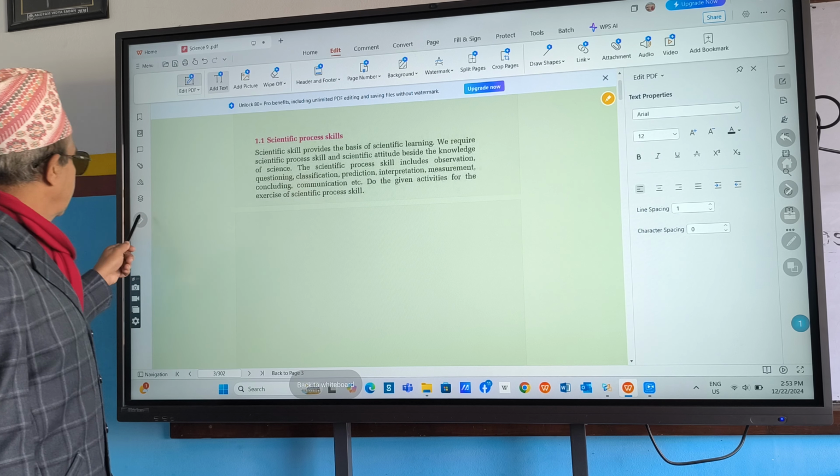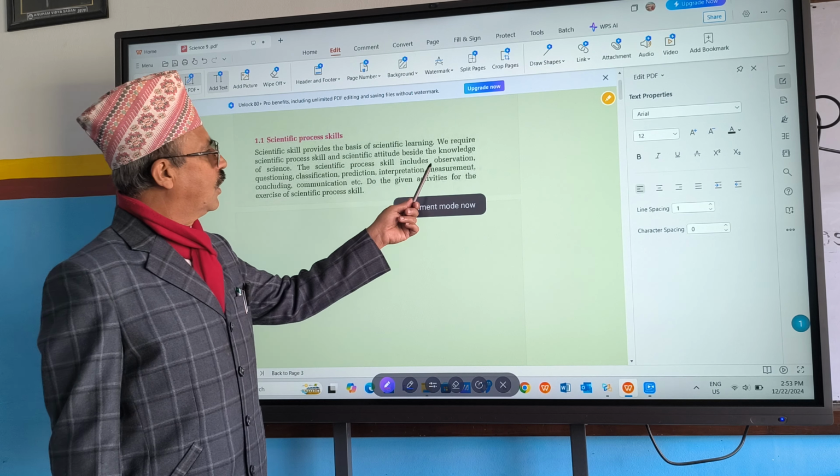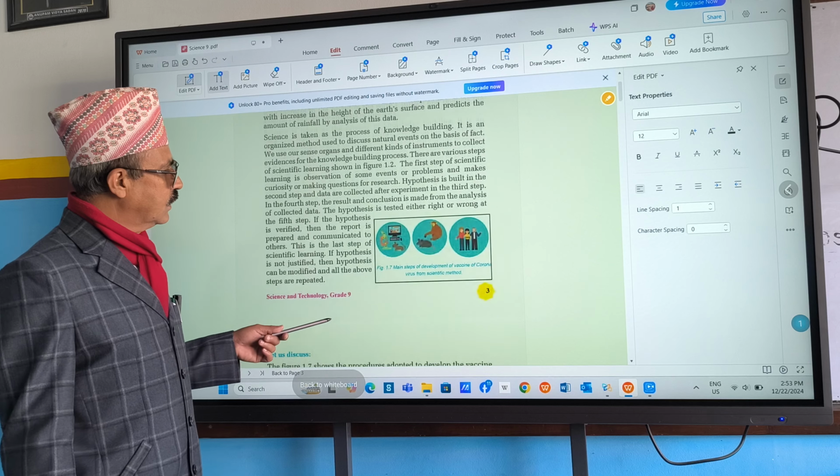What are they? They are given here. Number one, observation, questioning, classification, prediction, interpretation, measurement, concluding, and communication. So you must keep in mind towards it also. So scientific learning is here. Actually, in scientific learning we carry out many more experiments. On the basis of experiments we conclude what was our question and what did we gain.